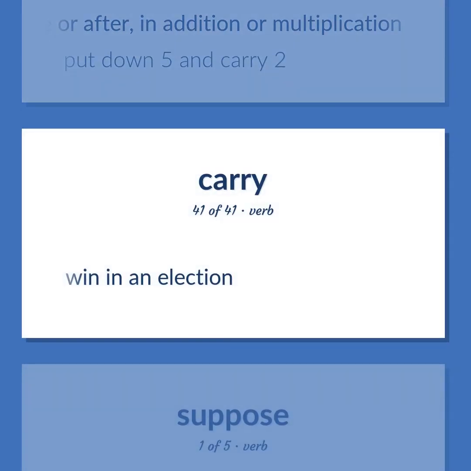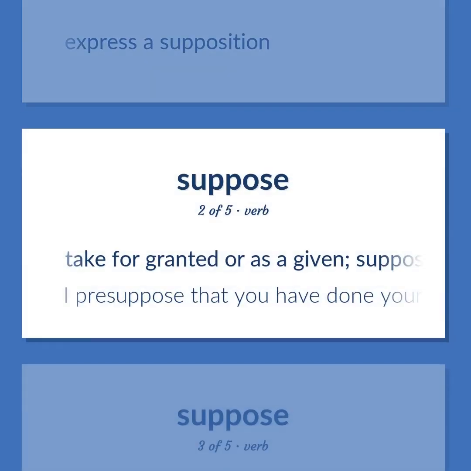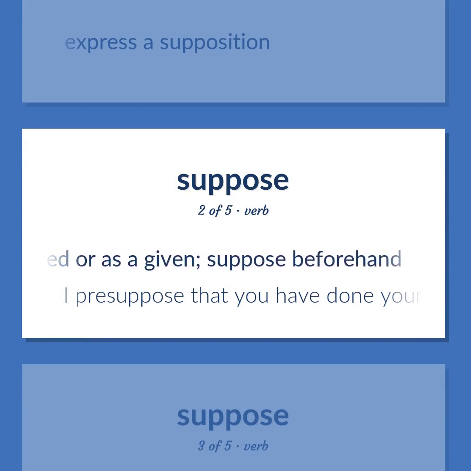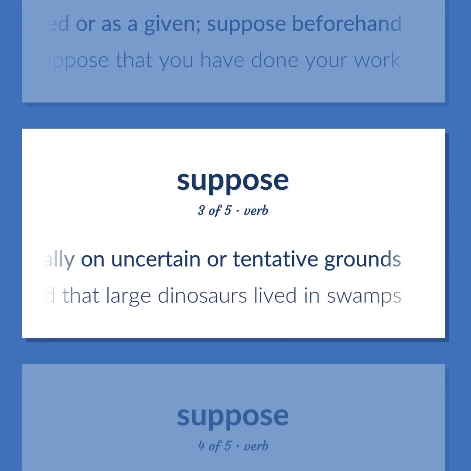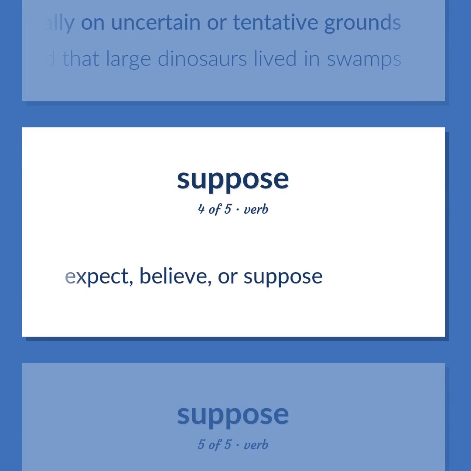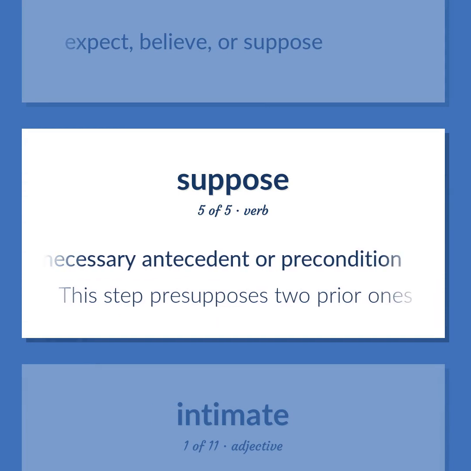Win in an election. Express a supposition. Take for granted or as a given, suppose beforehand. I presuppose that you have done your work. To believe, especially on uncertain or tentative grounds. Scientists supposed that large dinosaurs lived in swamps. Expect, believe, or suppose. Require as a necessary antecedent or precondition. This step presupposes 2 prior ones.